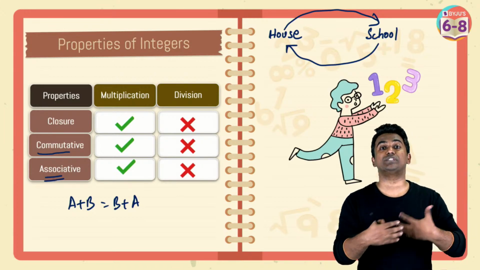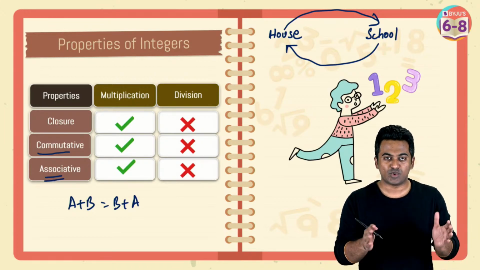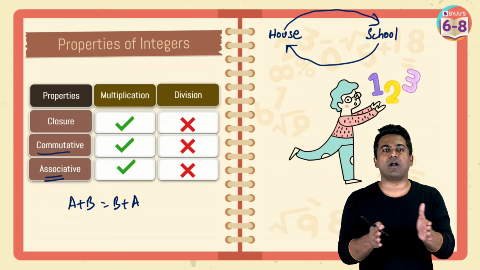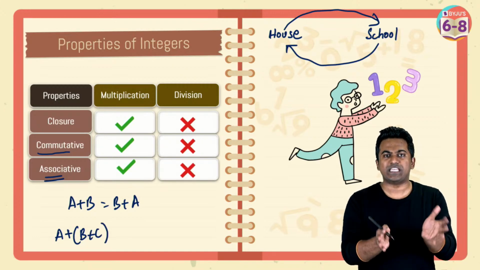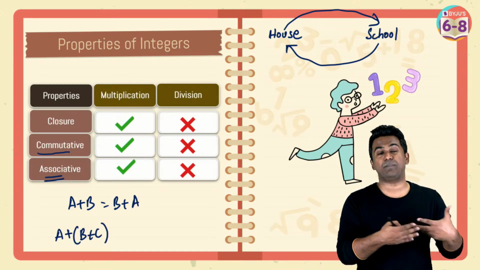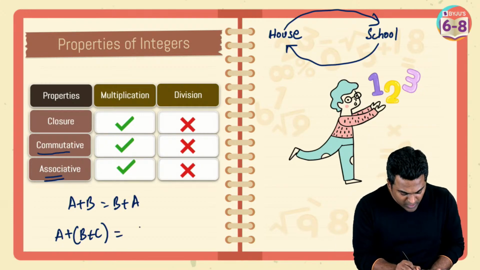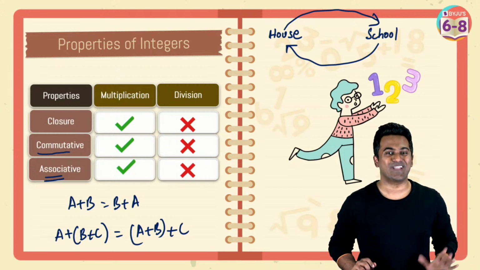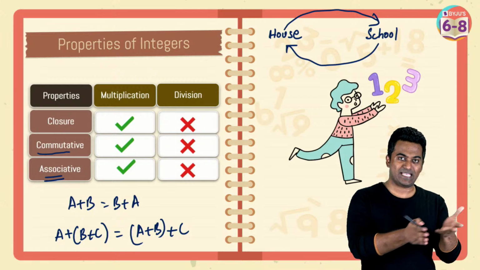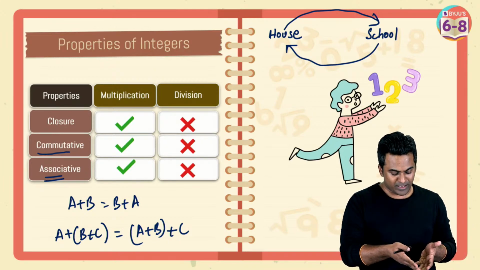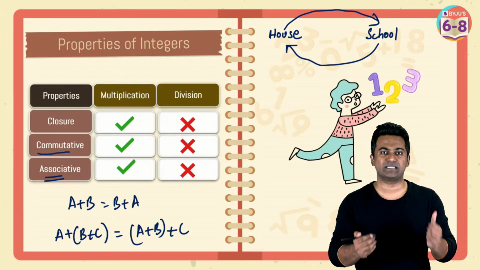Is that clear now? Associative. There is a word association there, right? So association means what? Partnering, right? So in that case, A plus B plus C. In this case, what are you associating together? You are associating B and C together. And this will be equal to A plus B plus C, with A and B associated. You can think of it this way. Here, B and C are friends together and A is outside there. And here A and B are friends together and C is outside.